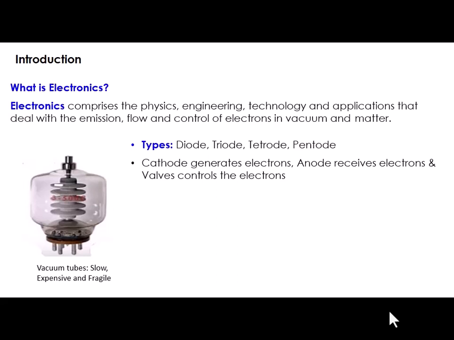So if it is a triode, then there will be one cathode, one anode and one valve. Cathode is responsible for generating electrons, anode for receiving electrons, and valve for controlling the electrons. If it is a tetrode, then there will be one cathode, one anode and 2 valves, and both the valves are responsible for controlling the flow of electrons. So these were the devices being used initially in earlier days. But these devices had some disadvantages, some shortcomings. What are those disadvantages? These are very bulky.